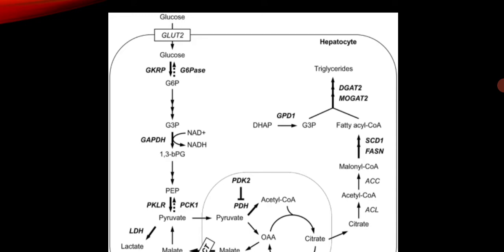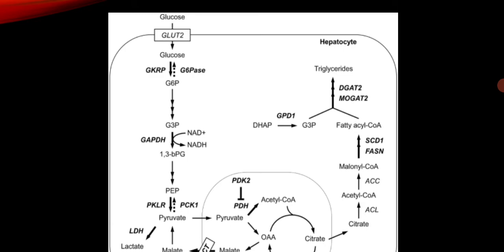So from glucose, in the process of glycolysis, one of the intermediates that is formed is G3P, the 3-phosphoglyceraldehyde, and this is the source of glycerol. Then pyruvate is the end product of glycolysis. All steps are occurring in the cytoplasm of liver cells.